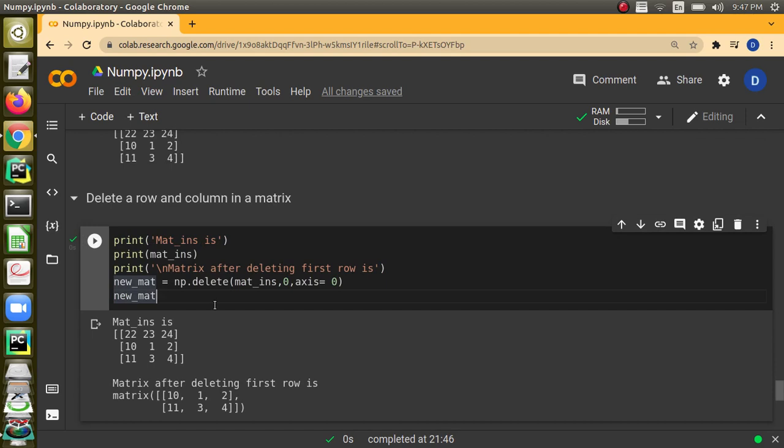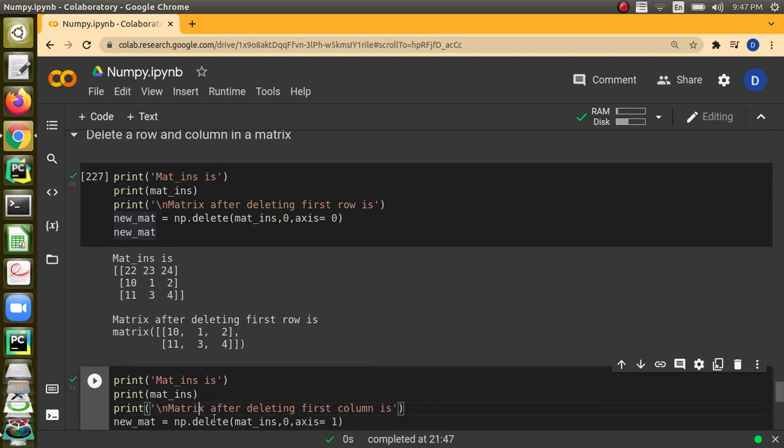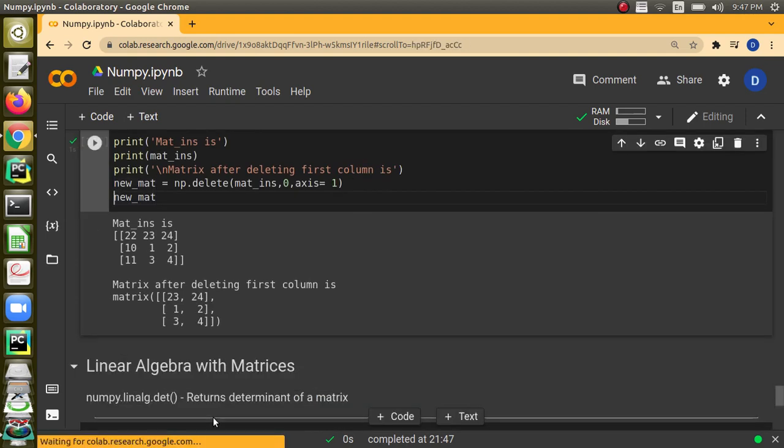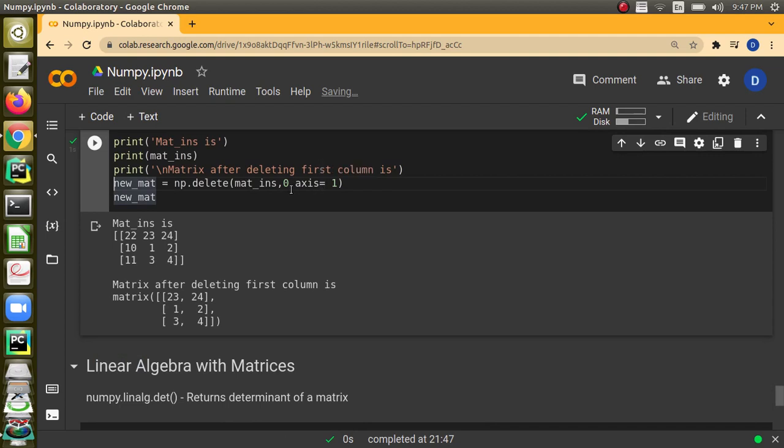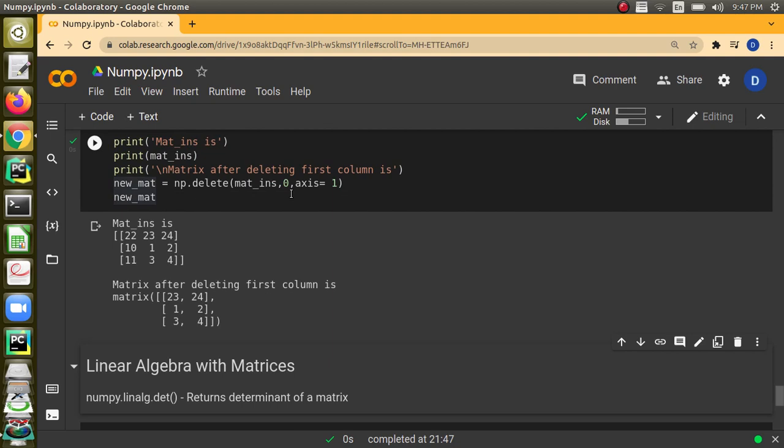With np.delete, if you want to delete a row, give axis as 0 and give the row which we want to delete. Index starts from 0. So when I want to delete the first row, we have to give 0. So this is the original matrix. When we delete the first row, this row is removed and the rest of the rows are present. And similarly, we can delete the first column also. In that case, give axis equal to 1 and give 0. You will see the column is removed.